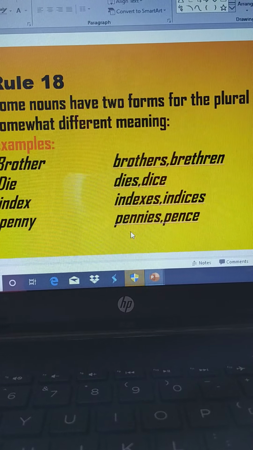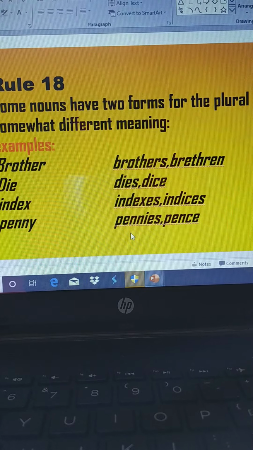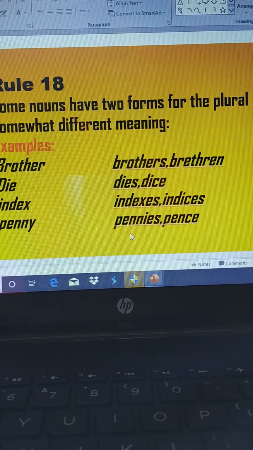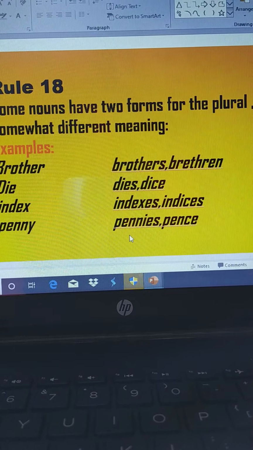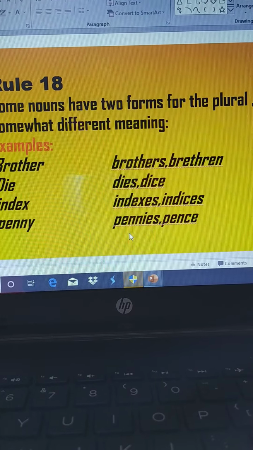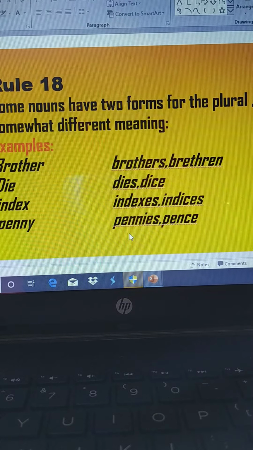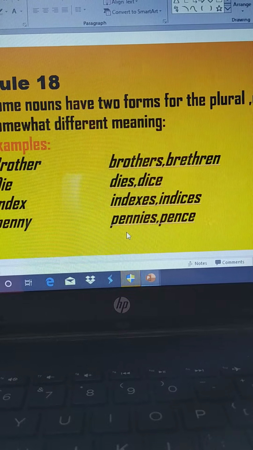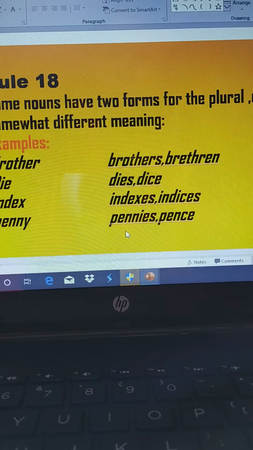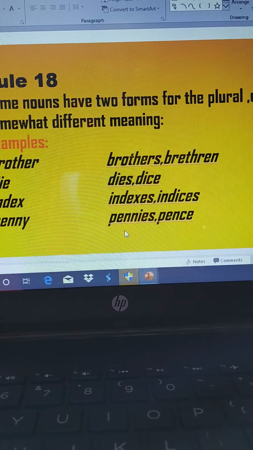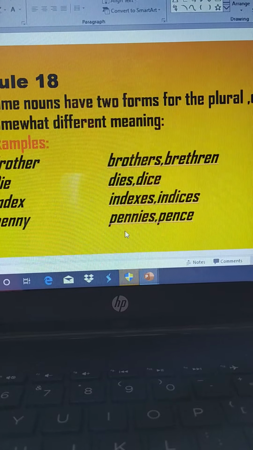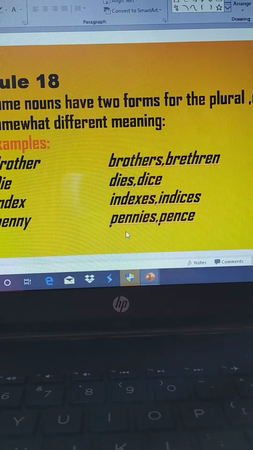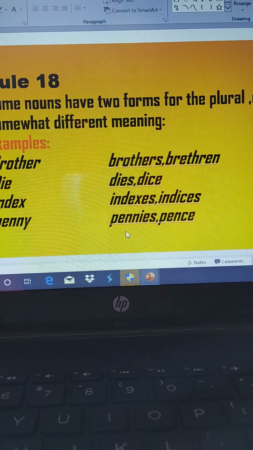Now we'll proceed towards rule number 18. Now some nouns have two forms for the plural, each with somewhat different meaning. So students, let's discuss that there are a few nouns which are transformed into plural, and the plurals have two forms, and both the words have different meanings.